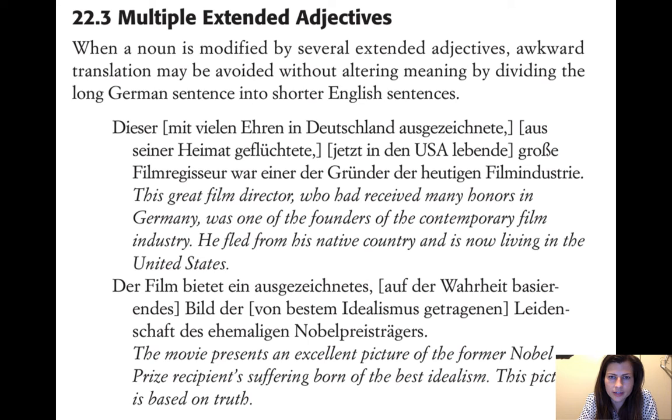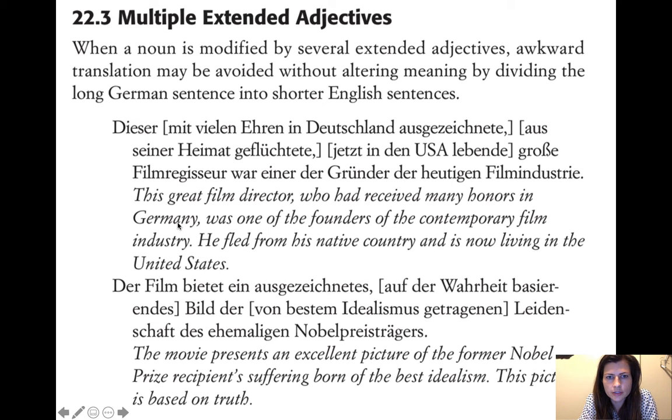So you may need to just separate some sentences out. So this great film director, who had received many honors in Germany, so that's what this one, mit vielen Ehren in Deutschland ausgezeichnete. So we're keeping this first one. The first one has become a relative clause.